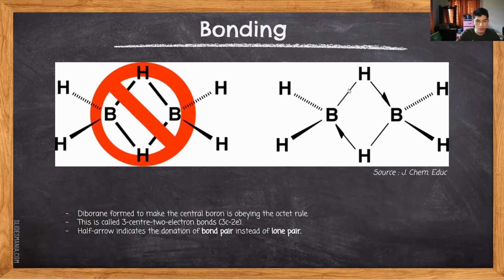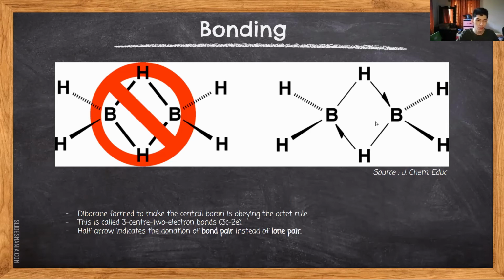The structure on the right will make the boron central atom obey the octet rule because this half arrow indicates the donation of bond pair instead of lone pair. So this one, the boron has 3 valence electron. So BH bond contributes 1 electron. So 3 plus 1, 4, 5, 6. So 6, this half arrow will contribute 2 electron. So 6 plus 2 equal to 8. So this boron already achieved the octet rule. So it becomes more stable.